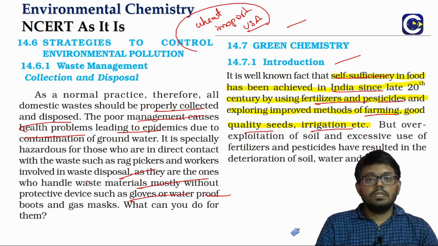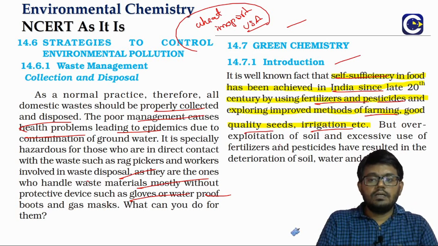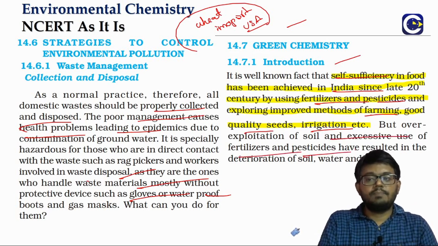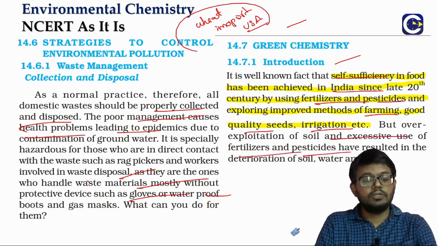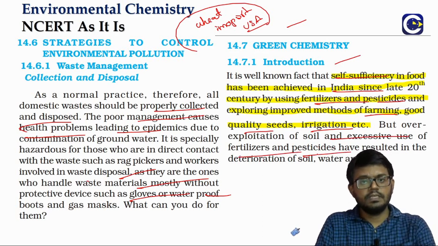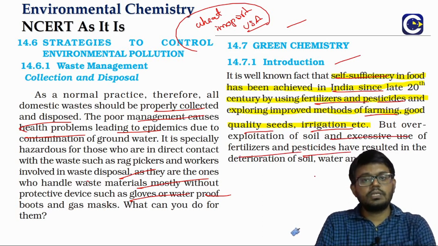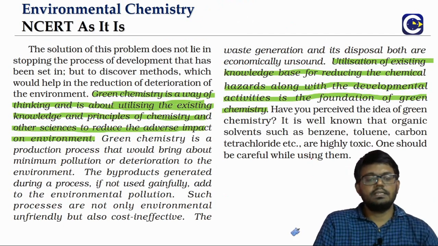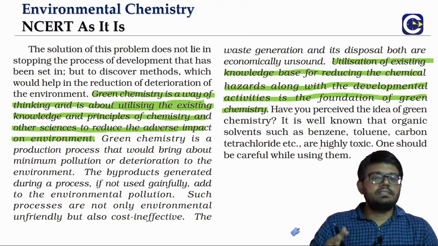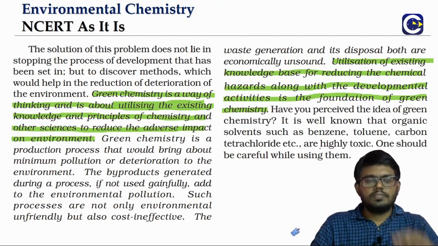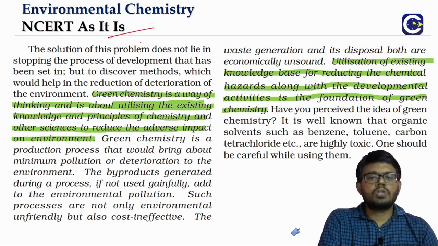But if we keep on going for the excessive use of these fertilizers and pesticides, that can result in the deterioration of the soil quality. It can cause water pollution, it can cause even air pollution. Already we have seen that. The concept of green chemistry is this: just because there is a problem, we can't just stop everything and go back.